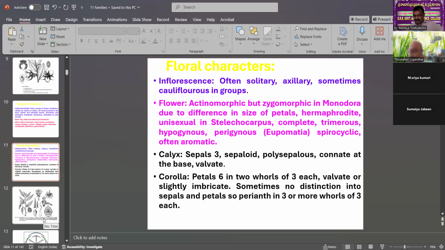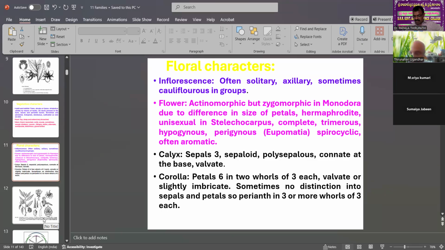The sepals and petals number is also 3, that is trimerous. Hypogynous is a special character, or perigynous as in Eupomatia. Then spirocyclic, often aromatic plants. Aromatic is one definite character, the releasing of smells. Also scented glands are present on every part of the plant.